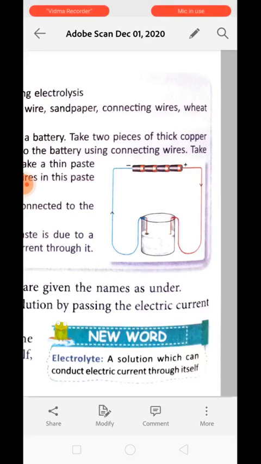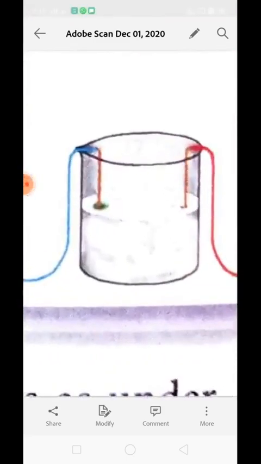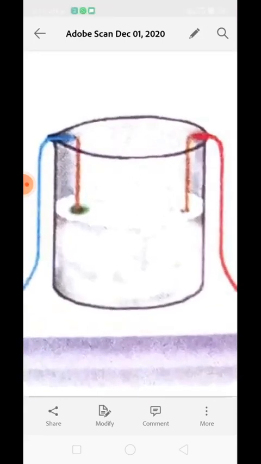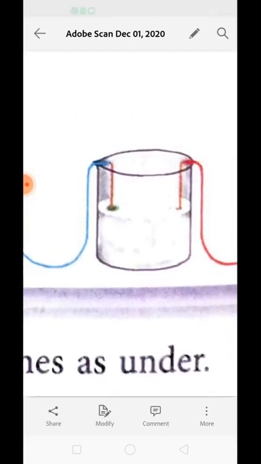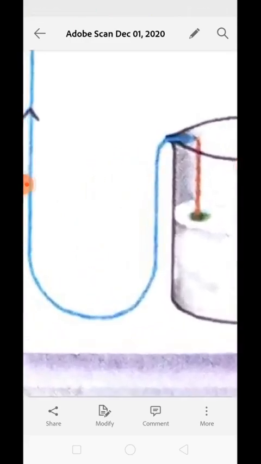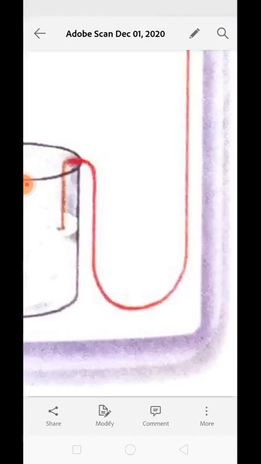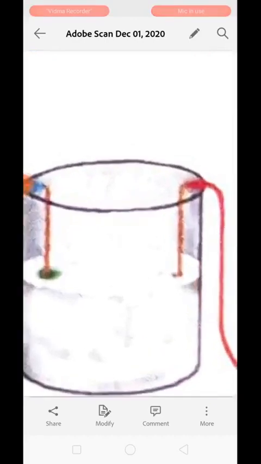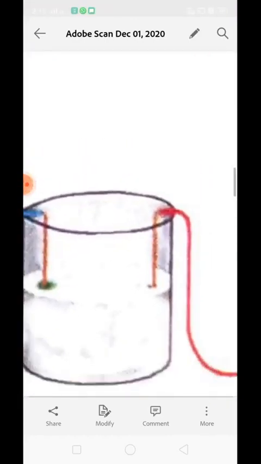Clear? Now, what is an electrolyte? The solution or the paste which contains the electrodes and conducts the current through itself is called the electrolyte. You can see over here, the solution kept in the beaker is called the electrolyte, meaning the solution through which the electric current is going to pass. Now the two copper wires which are dipped in the solution are called electrodes. This is the first copper wire and this is the second copper wire dipped into the solution. These two copper wires are called electrodes.